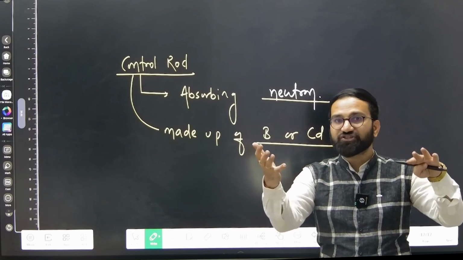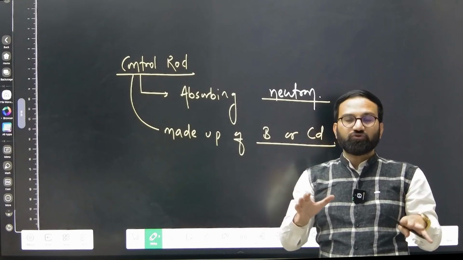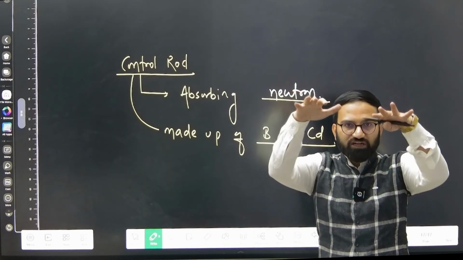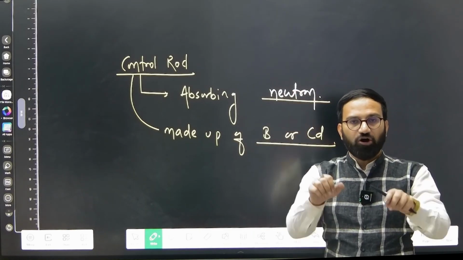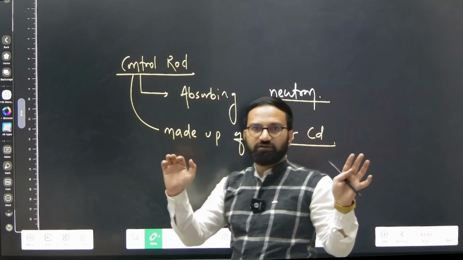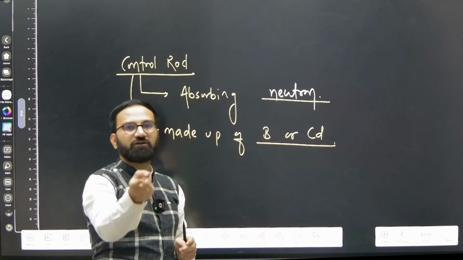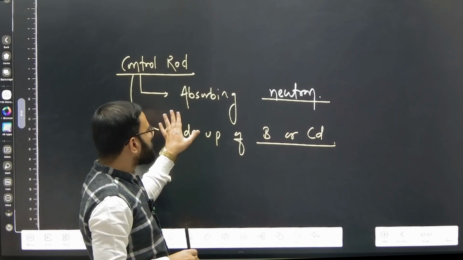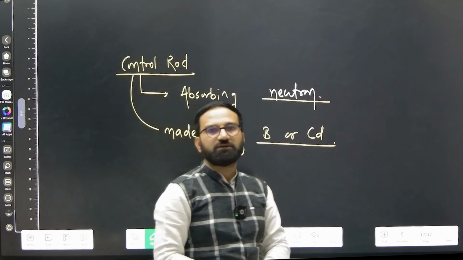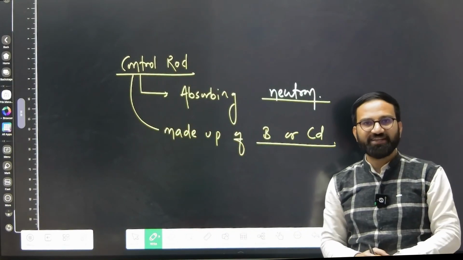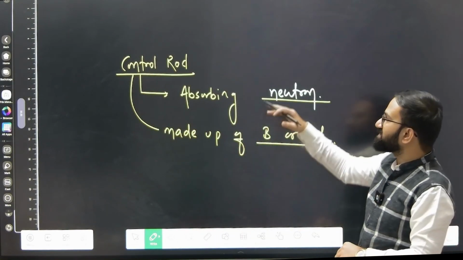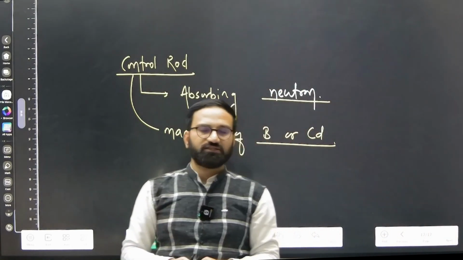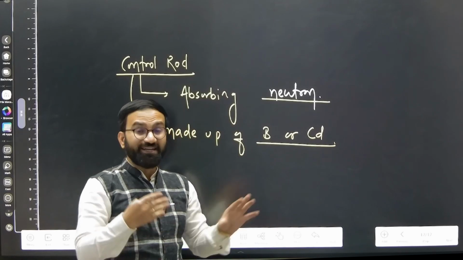Now suppose I give another condition, that suddenly we need to switch off the nuclear chain reaction. What can we do? We can insert all the control rods simultaneously, and all these control rods will absorb every neutron, so there is no neutron for further splitting reaction. So if we want to stop the nuclear chain reaction, we can insert all the control rods, they are going to absorb each and every neutron, then there will be no splitting reaction further. So that is how we control.